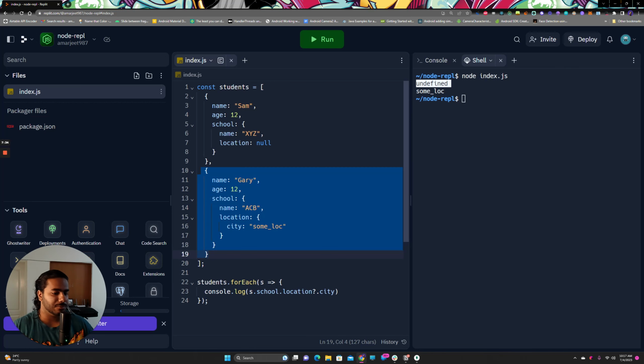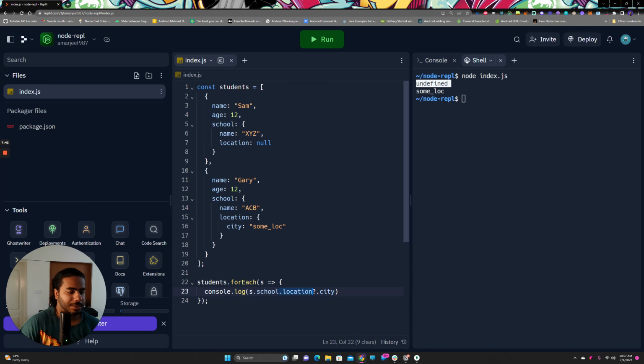You expected it in this format, but for whatever reason someday location or any other field came as null, and that will end up crashing your whole application. If you had types, that error could be avoided at compile time itself.